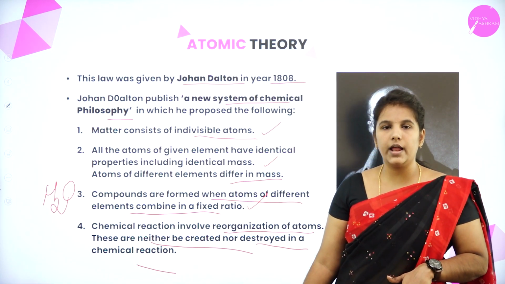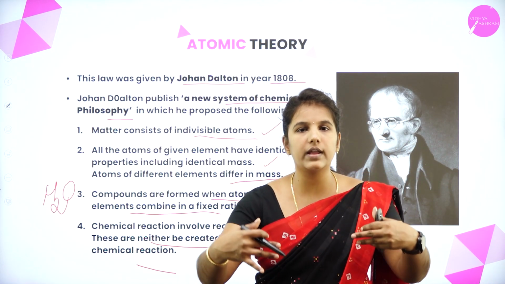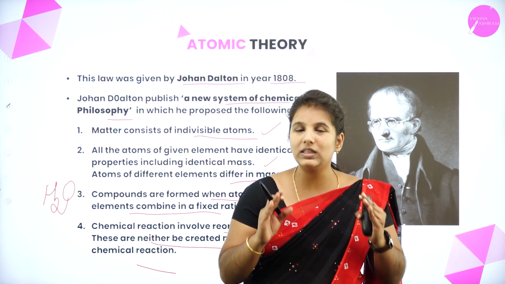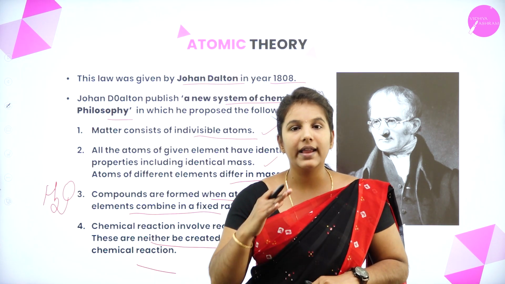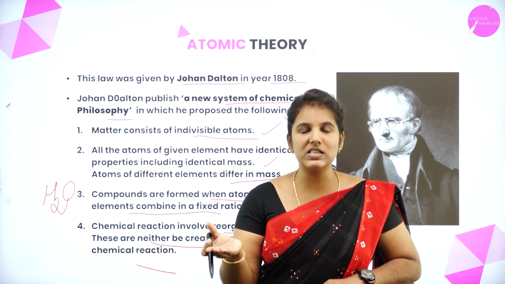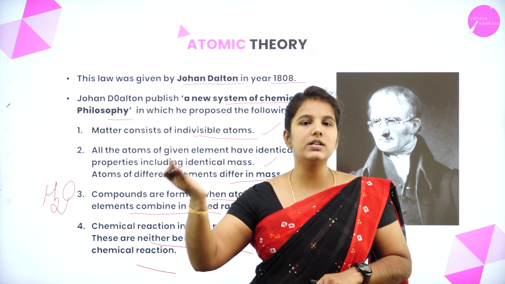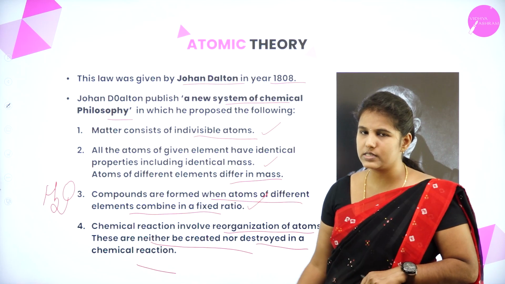Which means that during any chemical reaction, we cannot create atoms or destroy atoms. So this was the fourth important postulate stated by John Dalton in the year 1808. Remember, this was a basis for the atomic theory and also for other scientists to discover more about the atom. Hope you understood this.